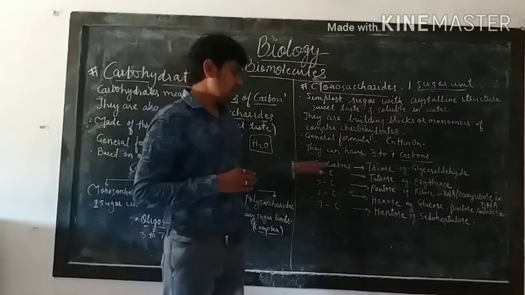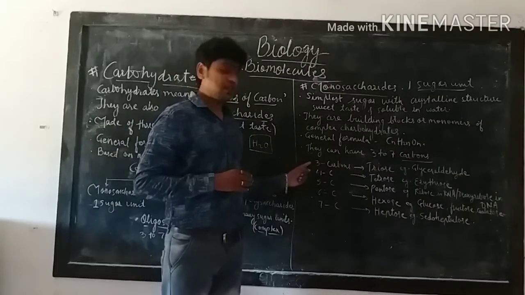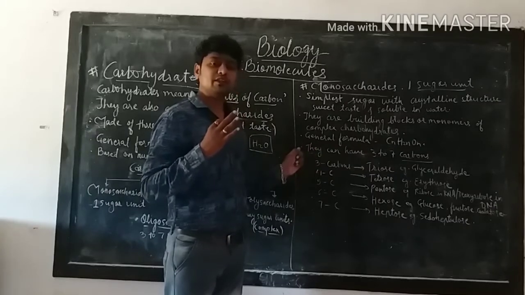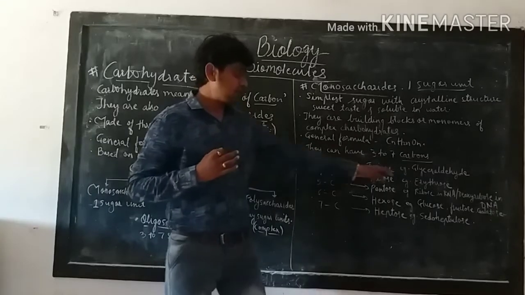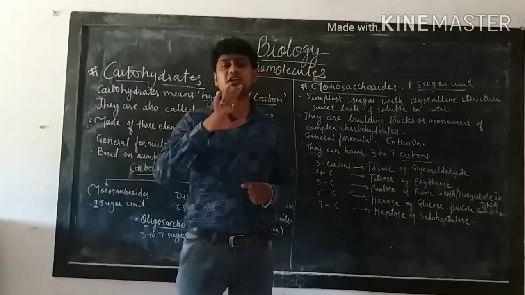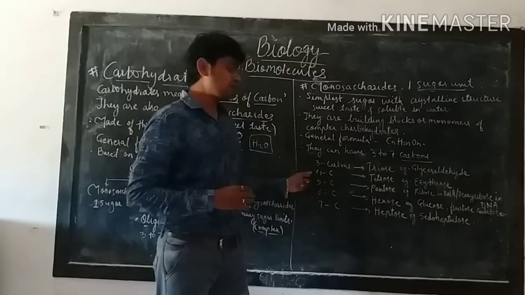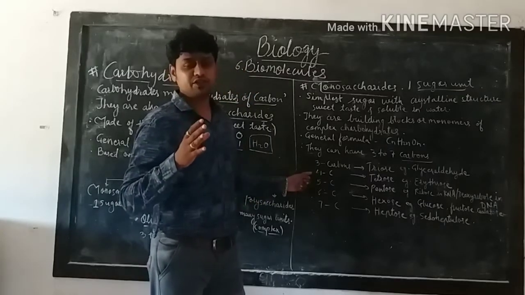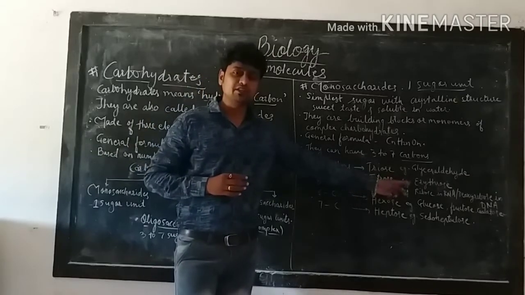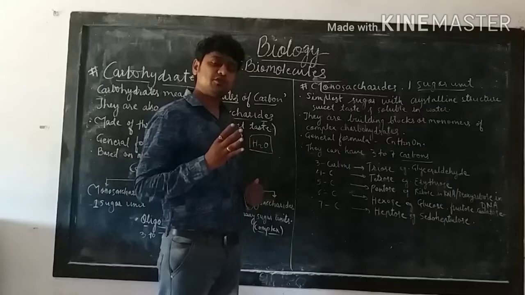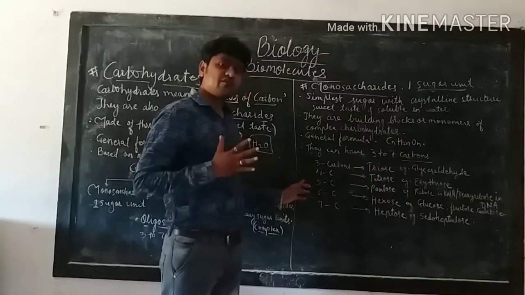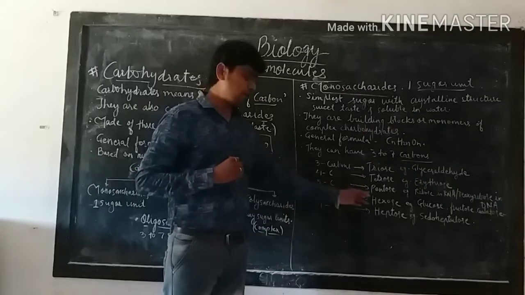If the monosaccharide has 3 carbons, it is called a triose. Example, glyceraldehyde, which is a 3 carbon compound. Second is the 4 carbon compound: if there are 4 carbons present, it is called a tetrose. Example, erythrose. If there are 5 carbons present in monosaccharides, it is called a pentose.